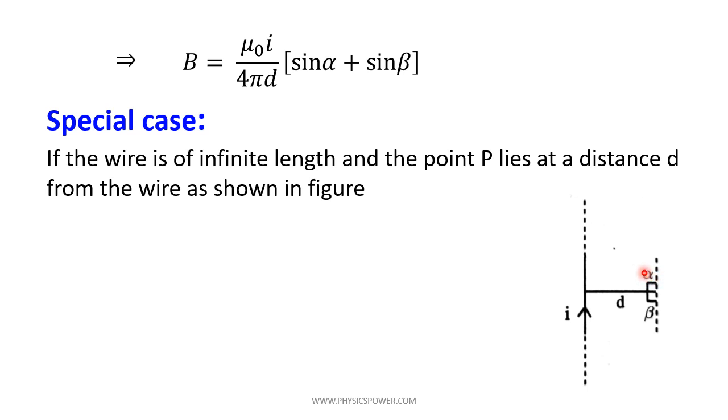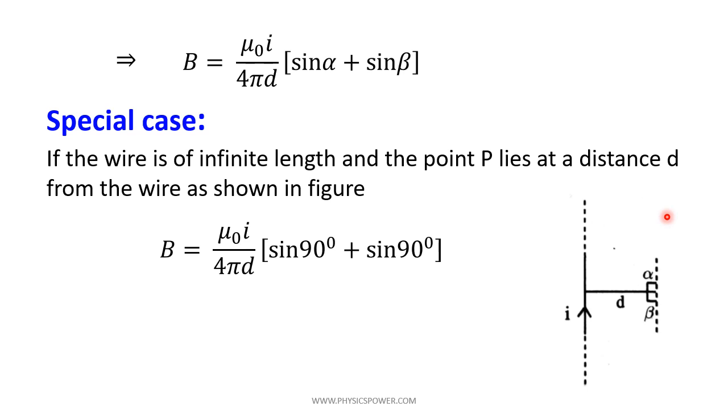So here alpha will be 90 degrees as well as beta also 90 degrees. If you substitute both alpha and beta values, then mu naught I by 4 pi d into sin 90 plus sin 90. Sin 90 degrees value is 1, so 1 plus 1 is 2. So 2 gets cancelled with the 4, by 2 times, then the expression will be B equals mu naught I by 2 pi d. So this is the magnetic induction due to an infinite current carrying conductor.